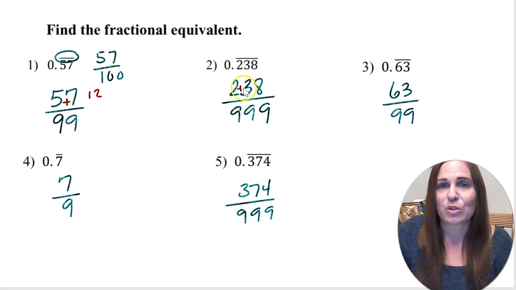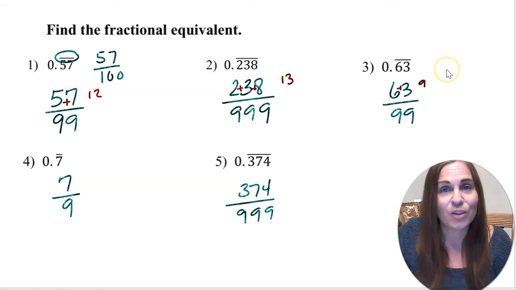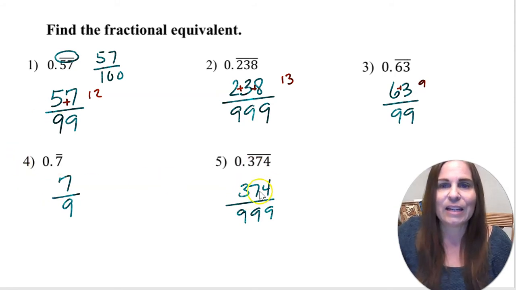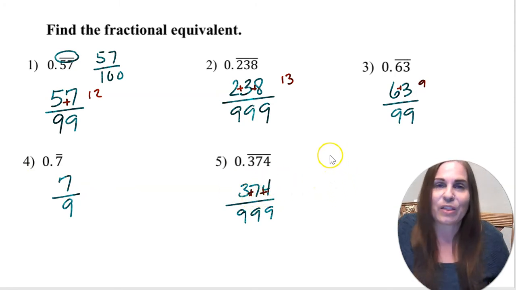And the next one, 2 plus 3 plus 8 is 13, not divisible by 3 or 9. 6 plus 3 is 9. That is divisible by 9, so is 63. Also divisible by 3, but you usually want to use the greatest common factor, right? So 9 would be larger, so you'd be reducing by dividing by 9. And then in the last one, 3 plus 7 plus 4 would give me 14, not divisible by 3 or 9.